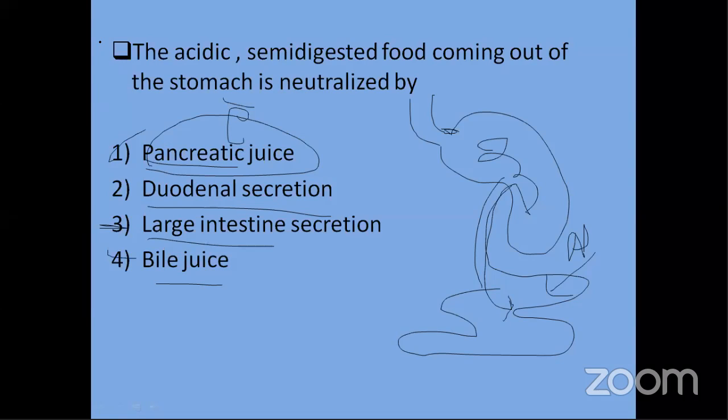Okay, why? Because this question is quite interesting. Okay. I think pancreatic juice converts food into acidic form. Could you please repeat the answer that you've said?